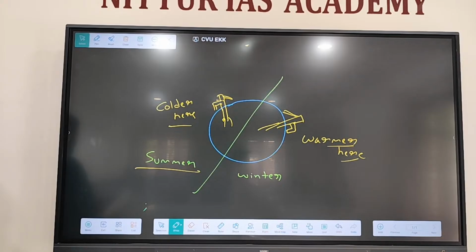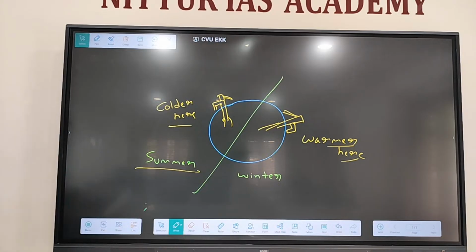Then later they have given: actually, the temperature inside the earth during both the seasons at the same point is the same. During both the seasons, the temperature of water inside is the same at that point. But during the summertime, the atmospheric temperature is more, that's why it feels colder. During the winter, the atmospheric temperature is less, that's why it feels warmer. Right? Yes, that is the answer.